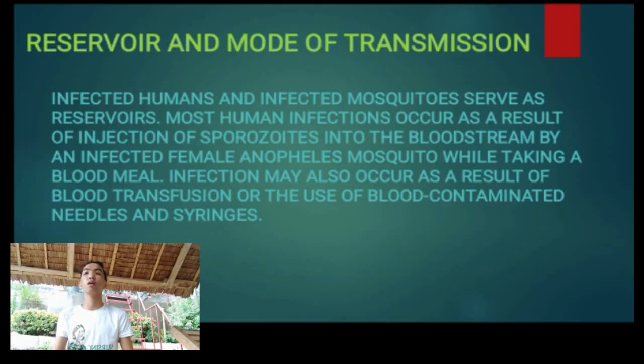Next is the reservoir and mode of transmission. Infected humans and infected mosquitoes serve as reservoirs. Most human infections occur as a result of injection of sporozoites into the bloodstream by an infected female Anopheles mosquito while taking a blood meal. Infection may also occur as a result of blood transfusion or the use of blood-contaminated needles or syringes.